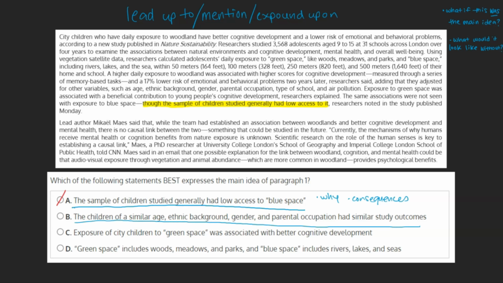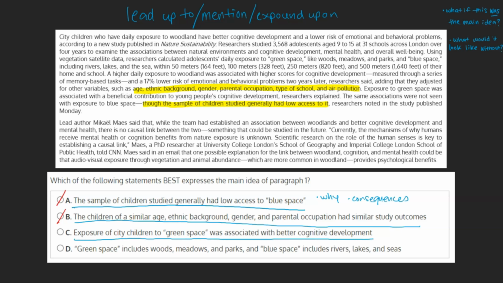B. The children of a similar age, ethnic background, gender, and parental occupation had similar study outcomes. Although this is mentioned in the first paragraph, it is merely to give us more details about the factors the researchers took into account when conducting this study. If this was the main idea, we would likely see more specific examples of the ages and ethnic backgrounds, for example, that were involved in the study. This can be marked as incorrect.